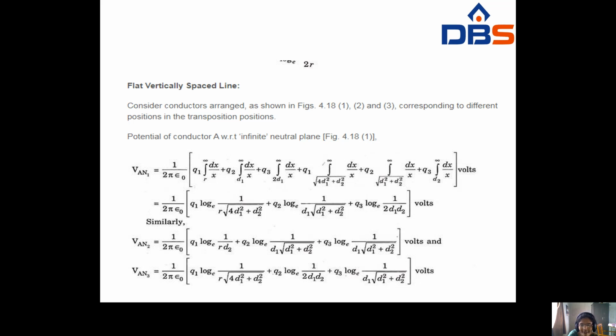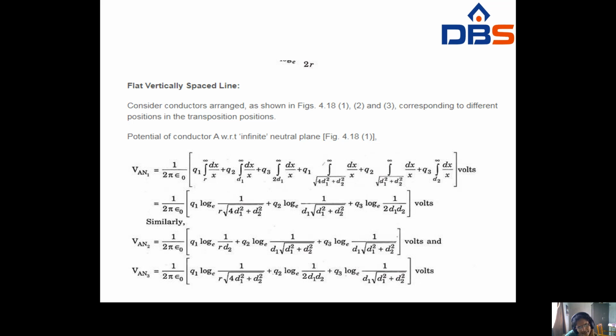Suppose a flat vertically spaced line, whenever the conductors are flat vertically spaced, according to the position in transposition. In the previous case, we saw the transposed conductors like this. At that time, the potential of conductor A with respect to the infinity neutral plane is 1/(2πε₀) Q1 from r to infinity, Q2 from D2, dx by dx D1. But here the distance will be double. For the next conductors you have to write the square root of (2D1)² + D2², so 4D1² + D2², the same in all conductors.